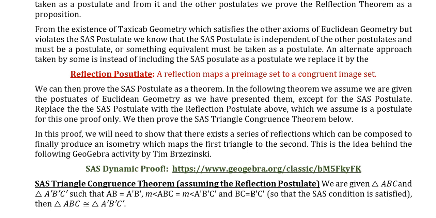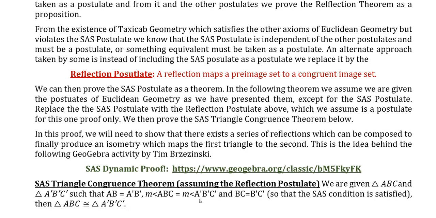You could also state these in terms of congruent line segments. If the SAS condition is satisfied, then triangle ABC is congruent to triangle A prime, B prime, C prime. Now, the way we did it, remember, there was no way to prove it. It was a postulate, right? Instead of it being a postulate, we're going to think of the reflection statement as a postulate, and we're going to prove the SAS theorem.